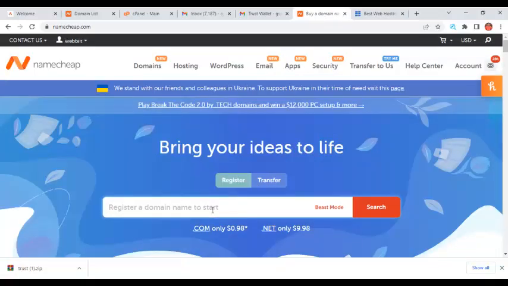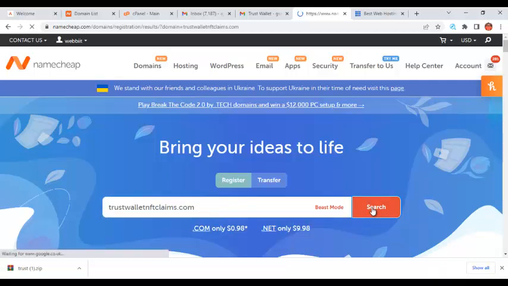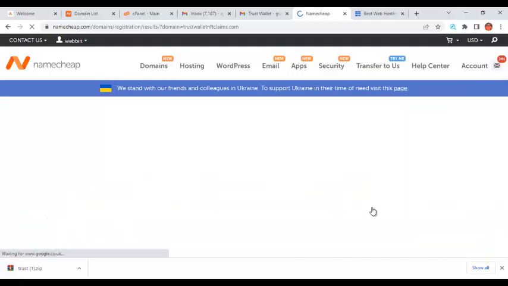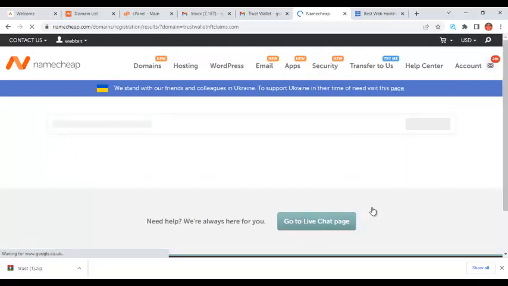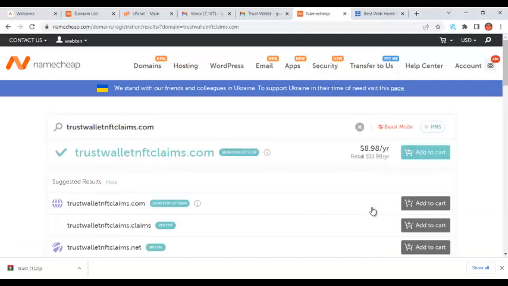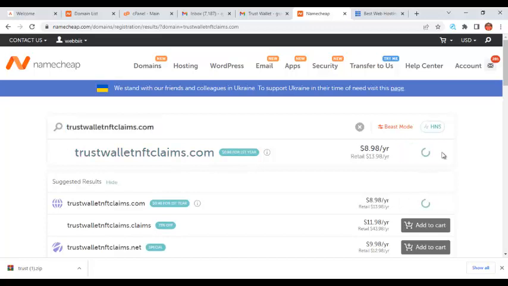But let me just enter Namecheap and see. So this is Namecheap. I can type Trust Wallet NFT claims dot com, and do a search to see if that domain name is actually available. If you are doing your domain name, you don't really need to do exactly what I do, like Trustwallet NFT free. You don't really need to call it Trustwallet, but if that's okay for you, that's okay. As you can see, the domain name is available from here, and all you can do is add that domain name to cart.